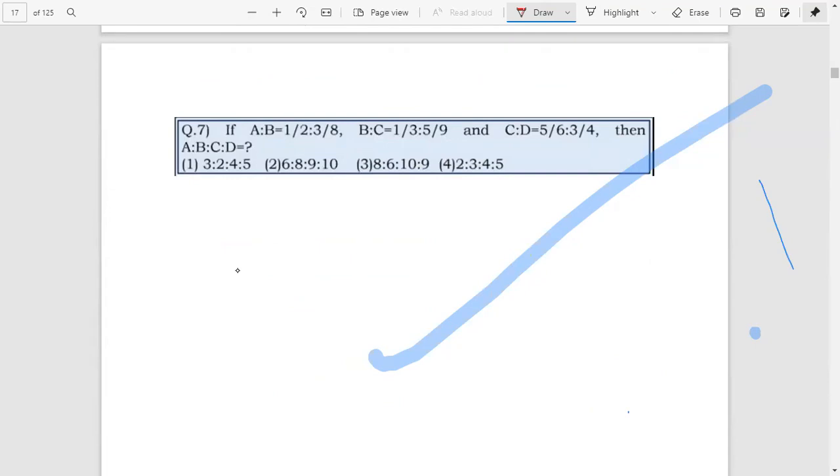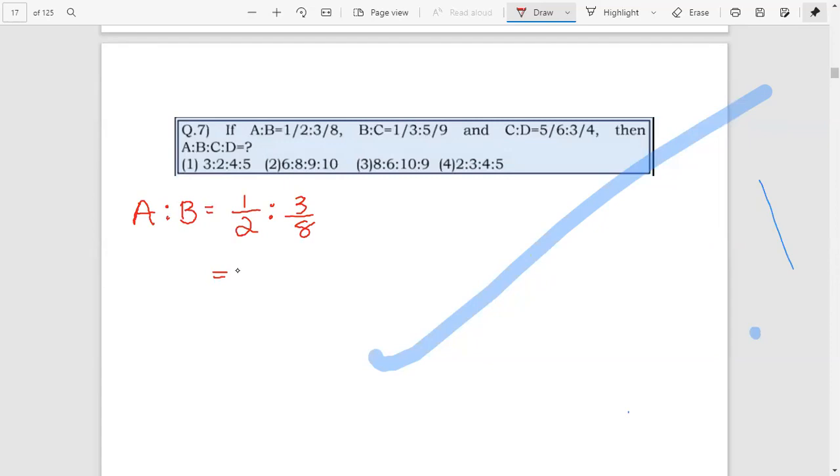Here we use a simple concept. Just listen. A is to B equal to 1 by 2 is to 3 by 8. A ratio can be written in the form of a fraction.